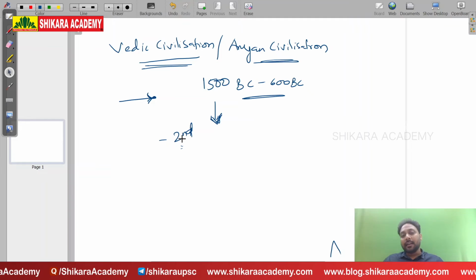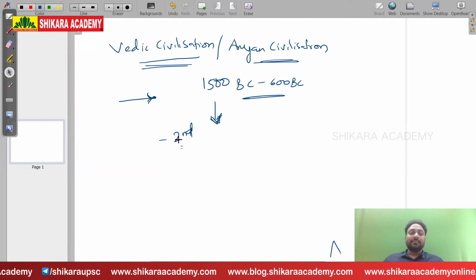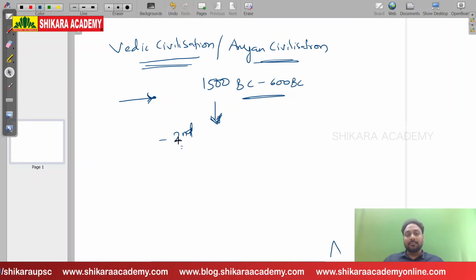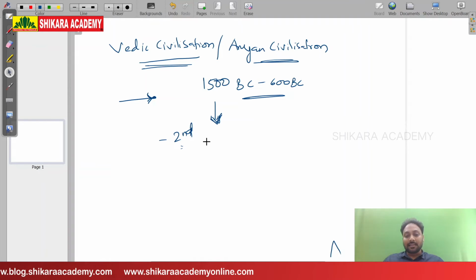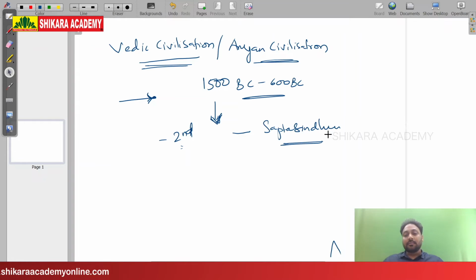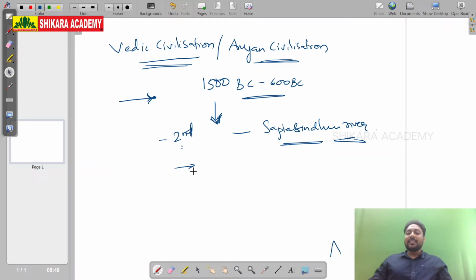They developed one more civilization which completely shifted its center to northwest India, but not Harappa this time, on the banks of the seven rivers, Sapta Sindhu.